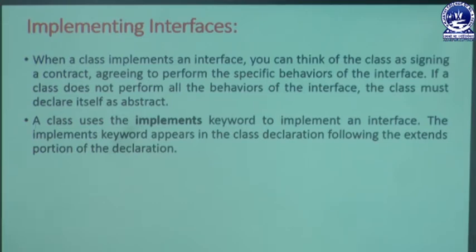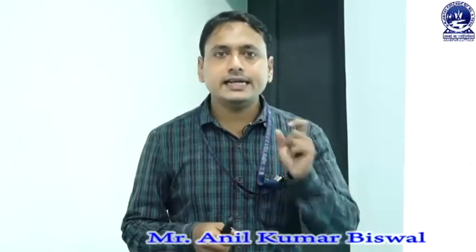We know that an interface must be inherited by a class with the help of a specific keyword, and that keyword is known as implements. Through that implements keyword, we can easily inherit a specific interface into a class throughout the program. Okay. Next we can learn the examples related to that interface concept.